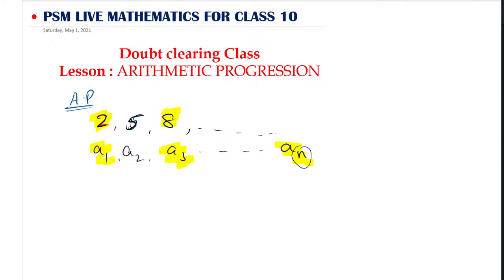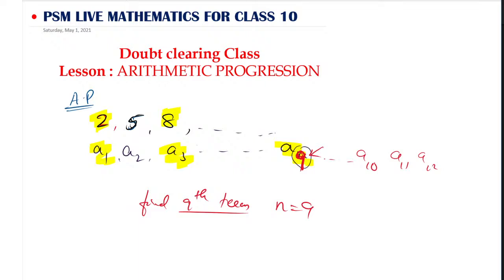Remember, if you are finding a9, then the unknown for us is a9. If I tell you to find the ninth term, the n value will become 9. Is it not possible to have the next numbers? Yes, you have a10 also, a11 also, a12 also. So when they refer to an, it is not the last term. Here it is the unknown term which we are going to find. Hi Arman. An is not the last term, that I want to clarify.